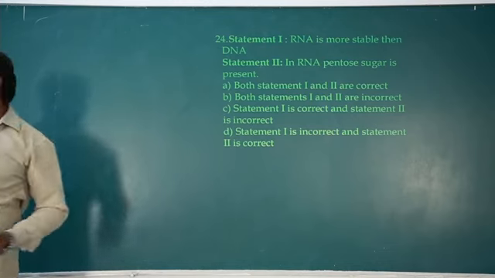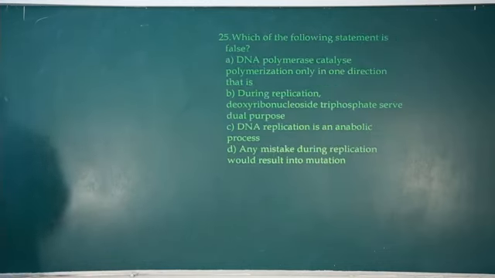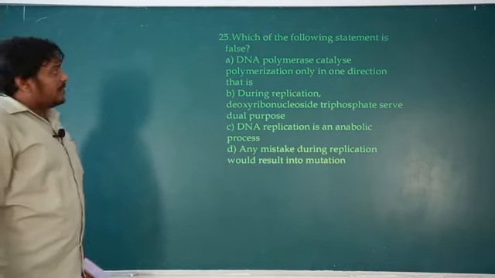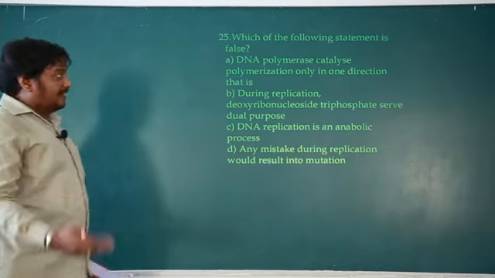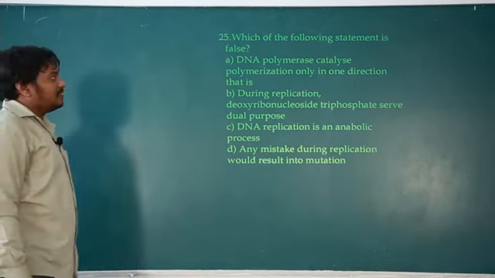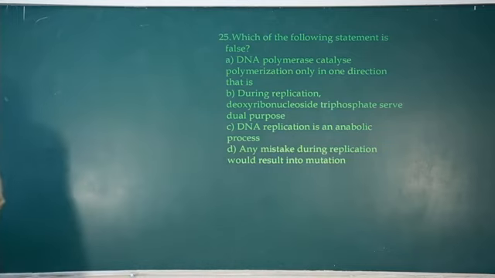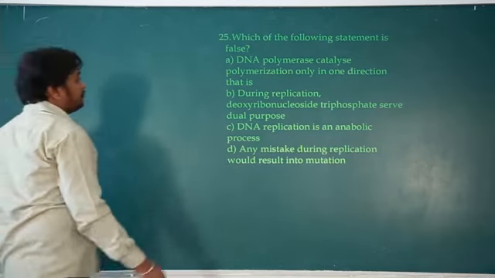Okay, come to question number 25. Which of the following statements is false? Whichever is not correct. DNA polymerase catalyzes the polymerization only in one direction. How? Again it is missing. So one direction, that is 3 to 5.